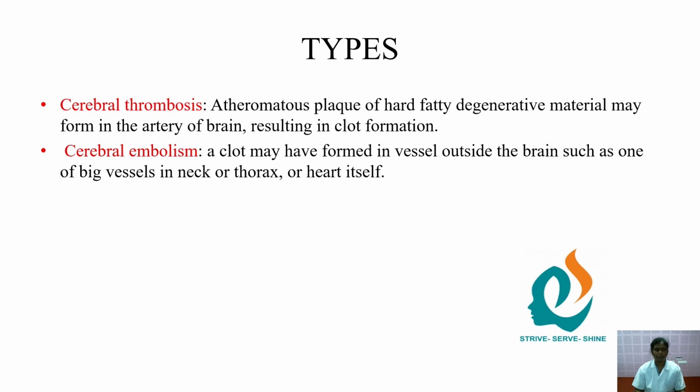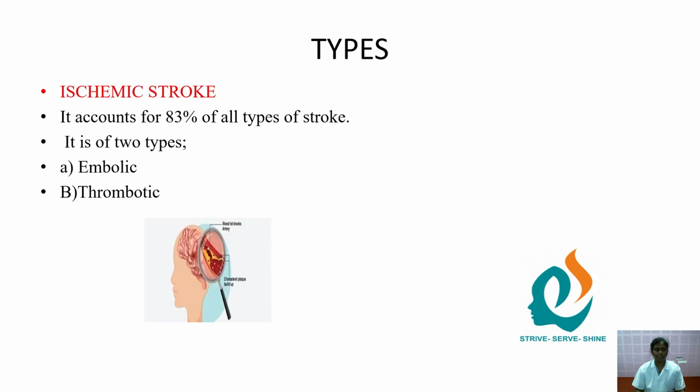Types: there are two types. One is cerebral thrombosis, another one is cerebral embolism. In cerebral thrombosis, atheromatous plaque of hard fatty degenerative material may form in the artery of the brain, resulting in clot formation. In cerebral embolism, a clot may have formed in a vessel outside the brain, such as one of the big vessels in the neck, the thorax, or the heart itself. Then types: ischemic stroke accounts for 83% of all types of stroke. It is of two types: embolic and thrombotic.